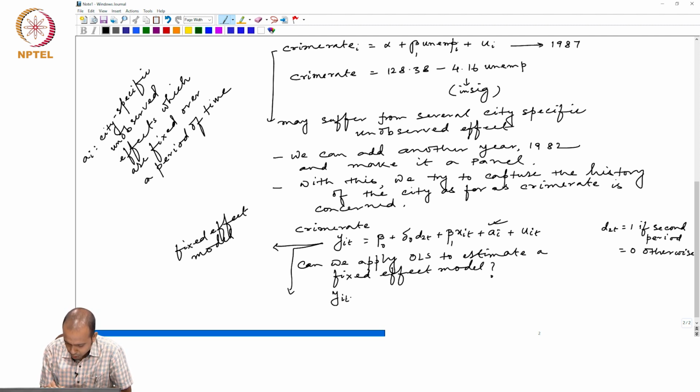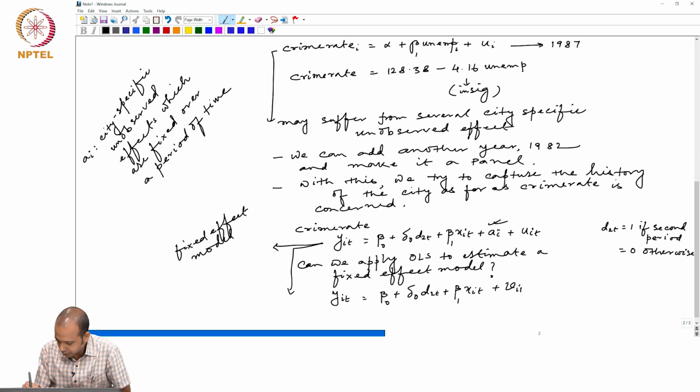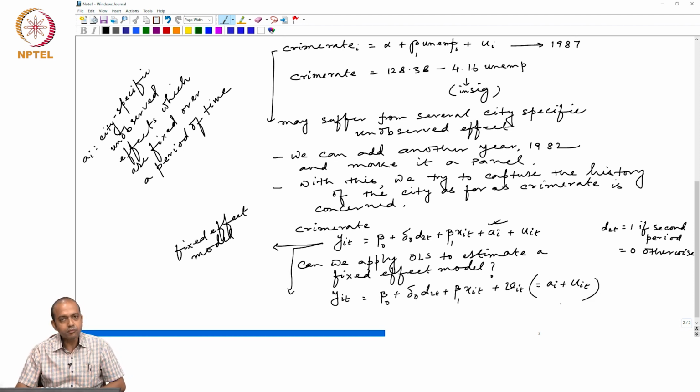y_it equals beta 0 plus delta 0 d2t plus beta 1 x_it plus v_it, which equals a_i plus u_it. So v_it is basically a composite error term consisting of the unobserved effect plus the idiosyncratic error. We have the idiosyncratic error u_it and a_i. Both are actually unobserved, so a_i is also like an error term.